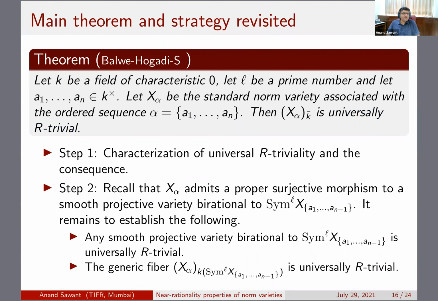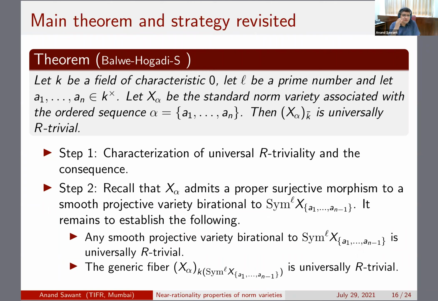Now I'm stating the main theorem once again for convenience. Step one was the characterization of this universal R triviality and this consequence that if the base and generic fiber are universally R trivial, then so is the total space. Now we come to the main part, which is how to actually show that X alpha is universally R trivial.